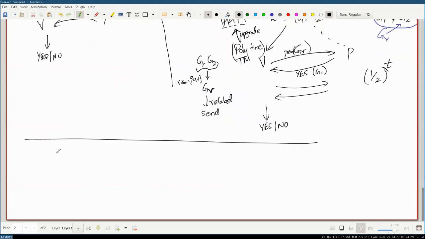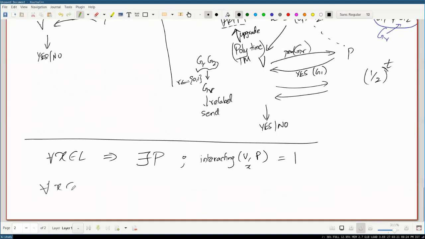If X is in the language, then for all X in the language, there exists a prover P such that when V interacts with P and takes the input X, it will finally say yes. And if X is not in the language, then for all provers P, this same interaction should give you no.